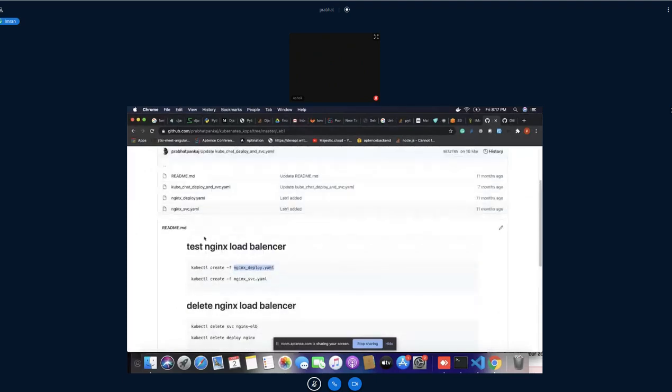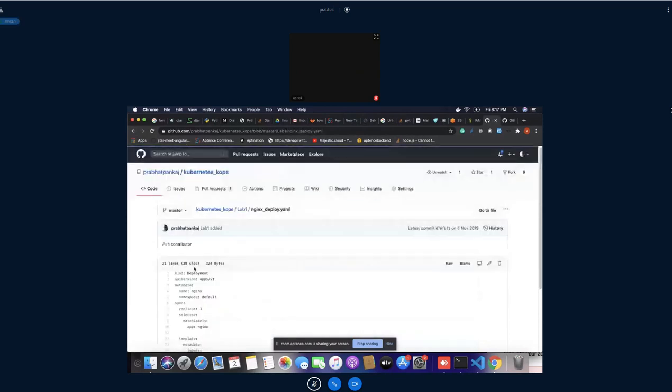See here what exactly the Nginx deployment is. In Nginx, I have done deployment, Nginx replica set 1, app, containers. This is where we define where our Docker container is.